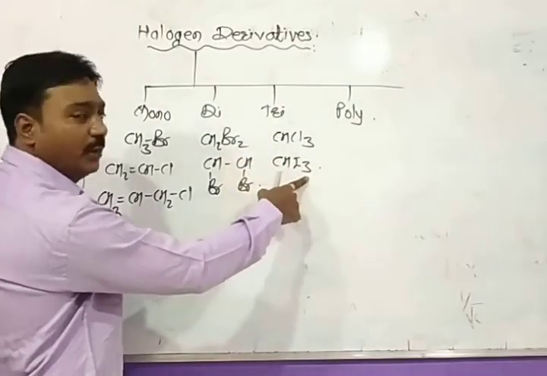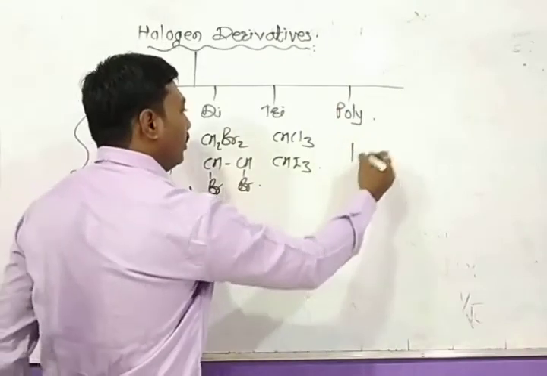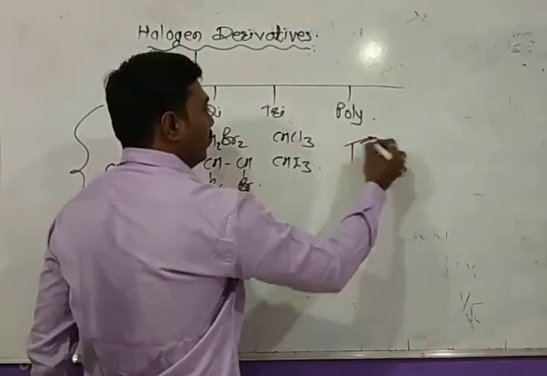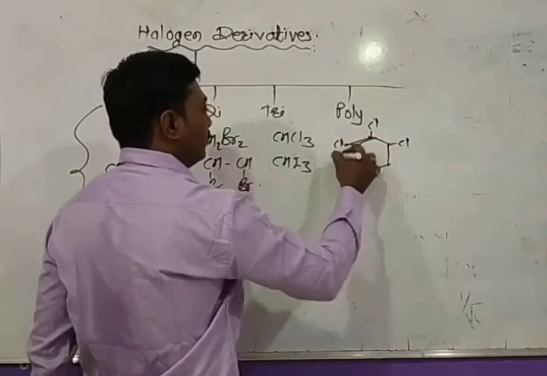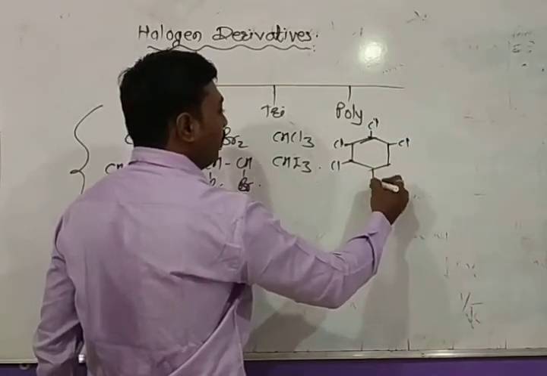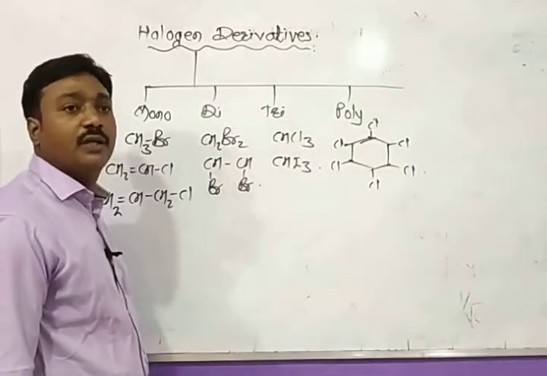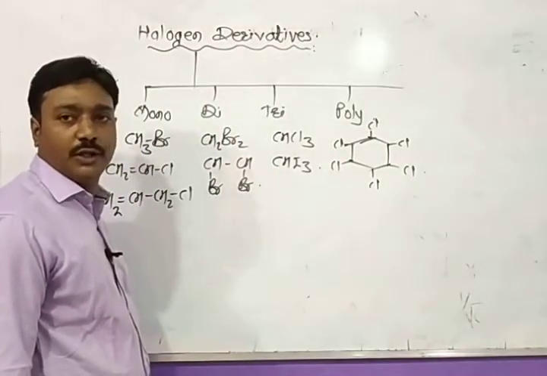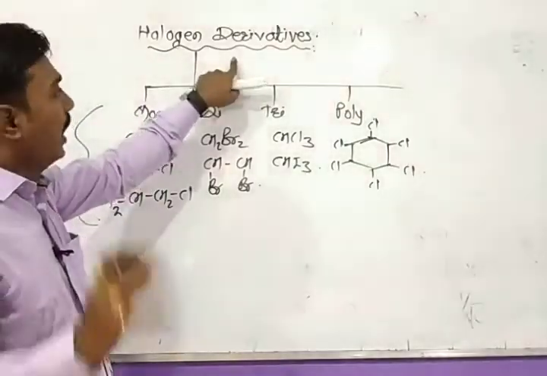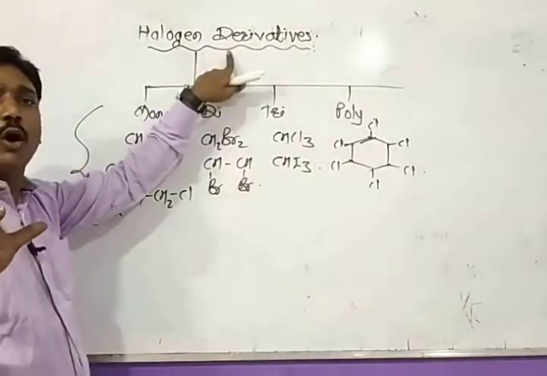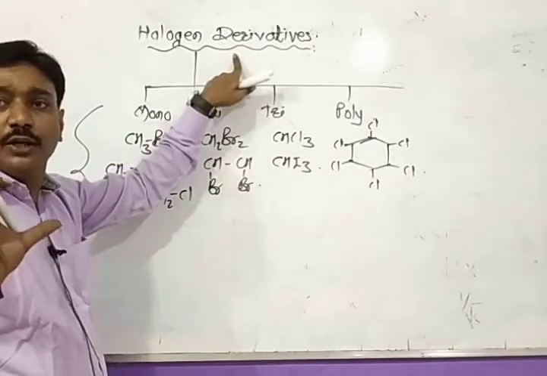The IUPAC name of iodoform is triiodomethane. Similarly, we can draw different polyhalogen derivatives like this. This compound is hexachlorocyclohexane. Okay.